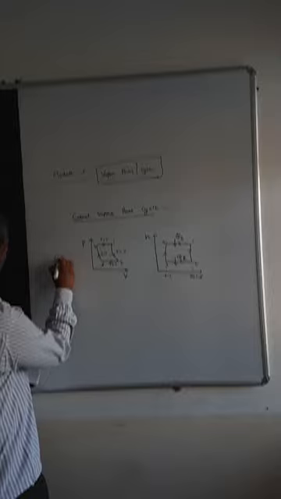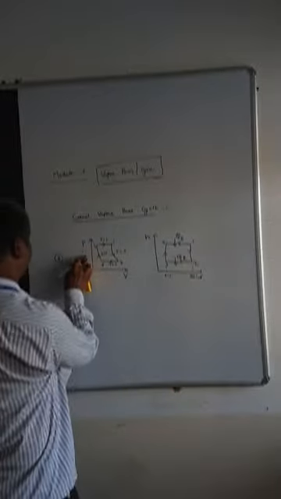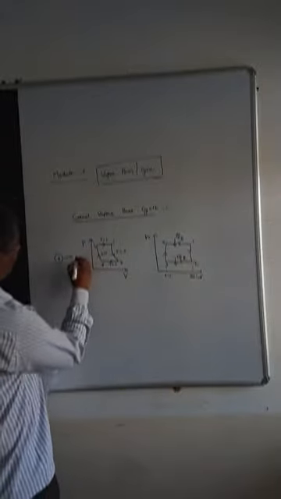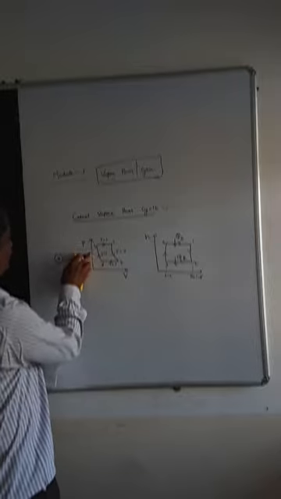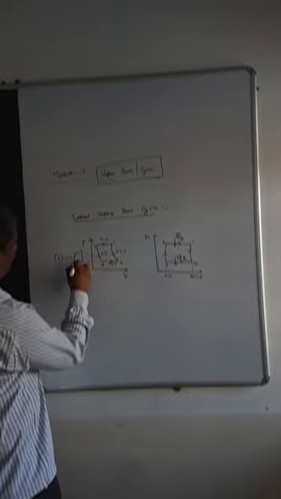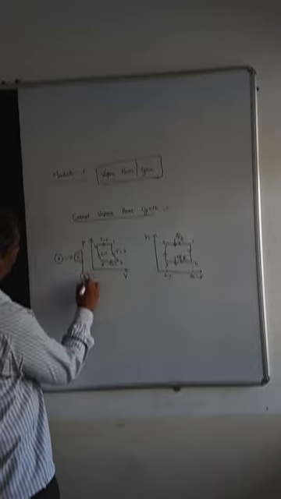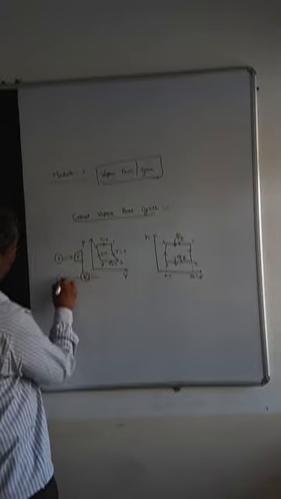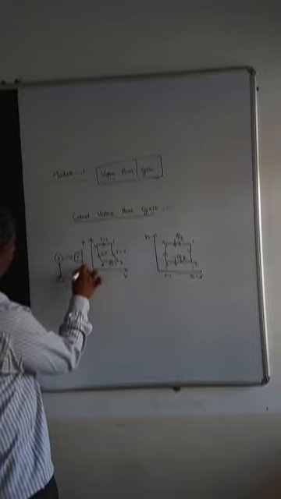Process 1 to 2, already we have seen this diagram. This is boiler, turbine, condenser, pump. 1, 2, 3, 4. We have seen this.